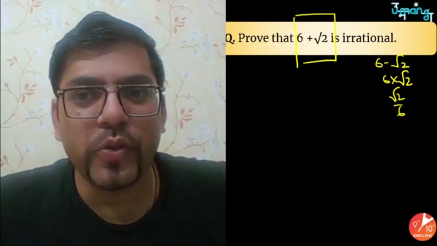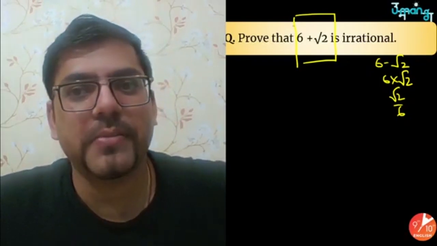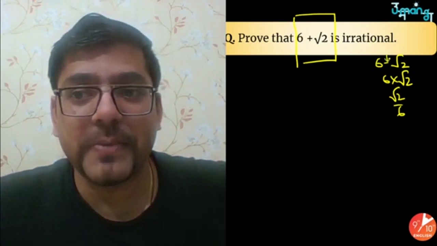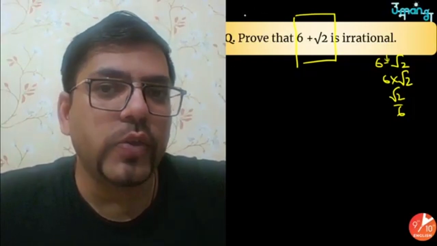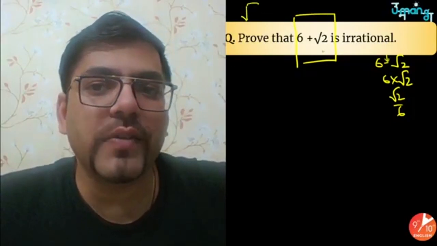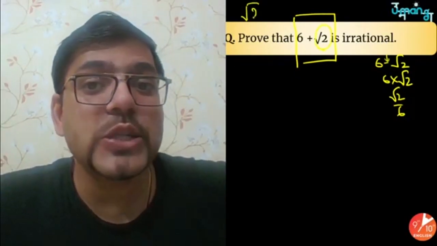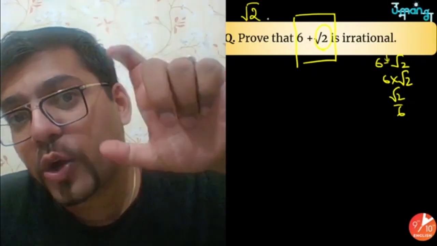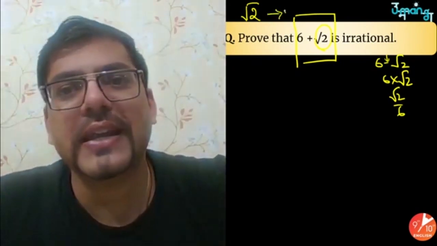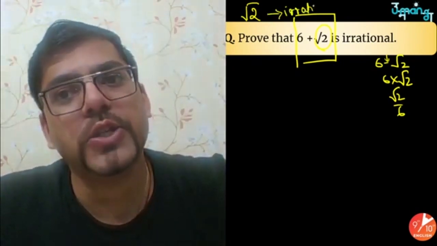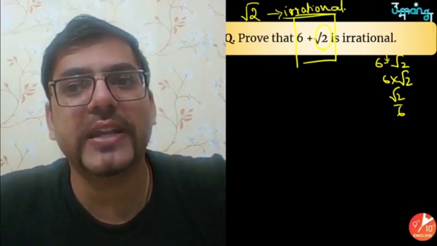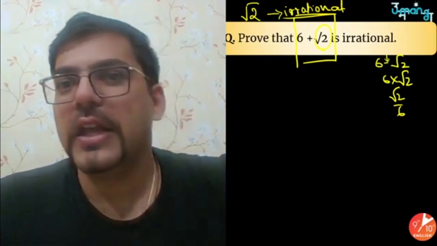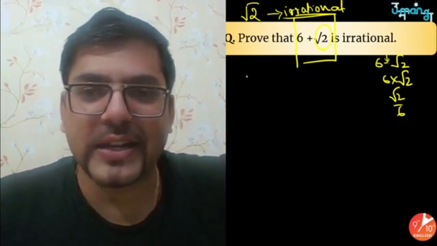The question is saying prove that 6 plus root 2 is irrational. Always remember, for such type of questions where you have an arithmetic operation like plus, minus, divide, into, you will always assume that whatever the irrational part is given, it is already irrational. You have to assume that the question has already contemplated this fact that root 2 is irrational and you don't need to prove it again. Some questions do write that it is given that root 2 is irrational. Some questions do not write it. Fine. Chalo. So once you have assumed that root 2 is irrational, now what will you do?